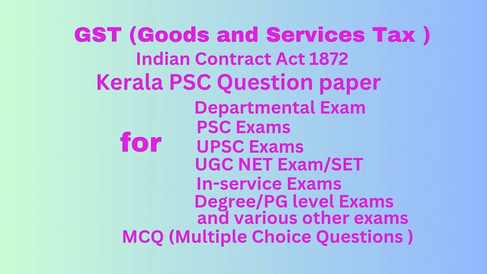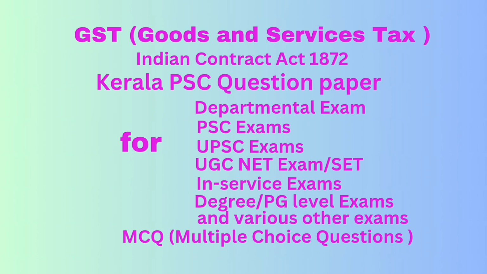Question number 77. The auto-generated statement containing details of input tax credit made available to the registered person for every month electronically through the common portal is named. Answer, GSTR 2B. Question number 78. The invoice shall be prepared in dash in case of supply of goods and in dash in case of supply of service. Correct answer option A, triplicate and duplicate. That is, the invoice shall be prepared in triplicate in case of supply of goods and in duplicate in case of supply of service.